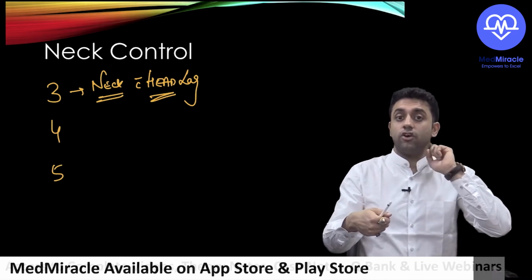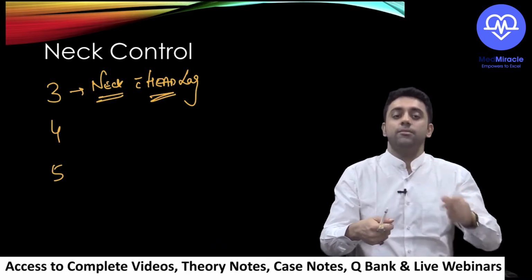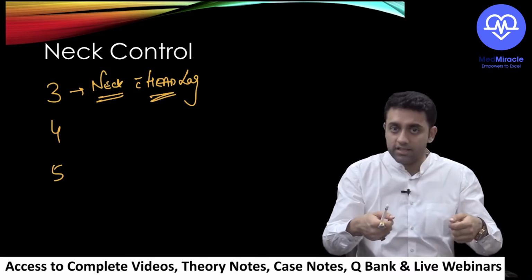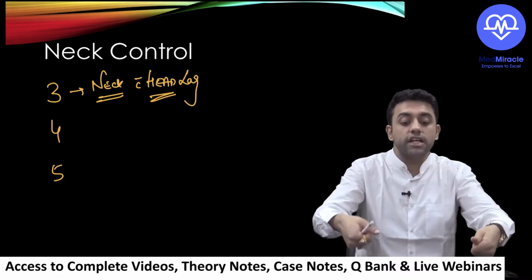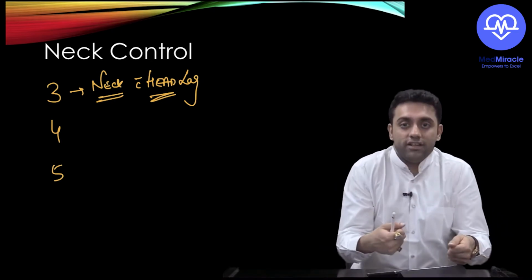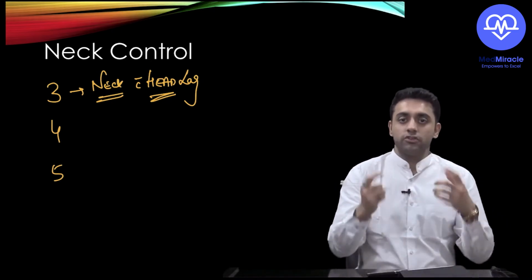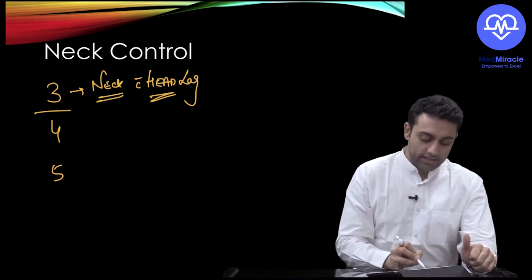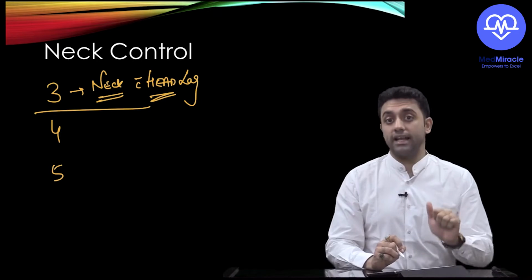So I am looking for the neck holding. I am doing like this, so the baby will come up. It depends. Now I have to check whether the head is falling or full neck control is there. Are you getting it? So most importantly, PG entrance question number 1, when does neck holding come? The answer is 3 months, but with head lag.